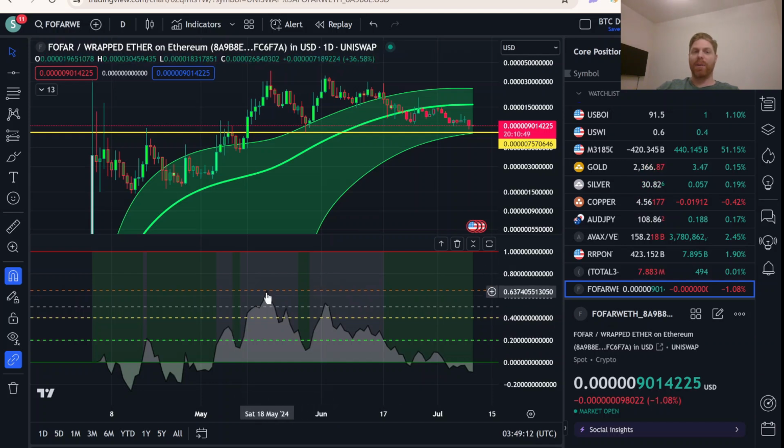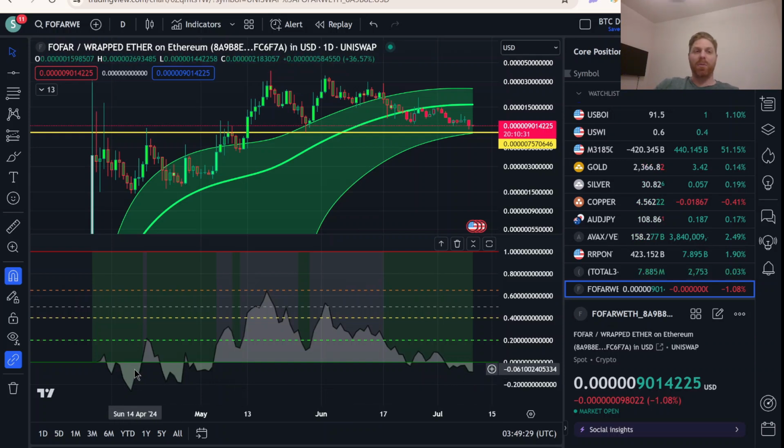If you can see here, we got close, but never got anywhere quite near there. So this is natural behavior to see this kind of cool off, and we have come back into extreme deep value territory. Anything below this green line is considered very, very deep value. And we certainly could spend some more time here.